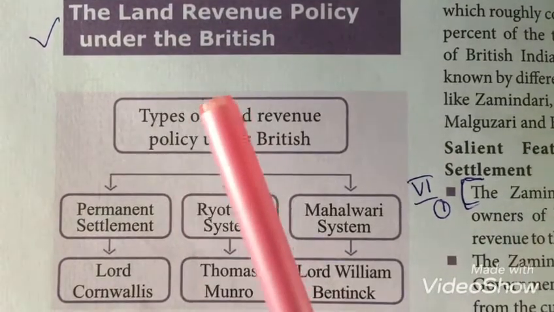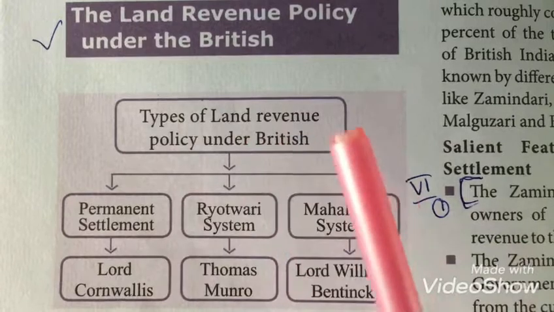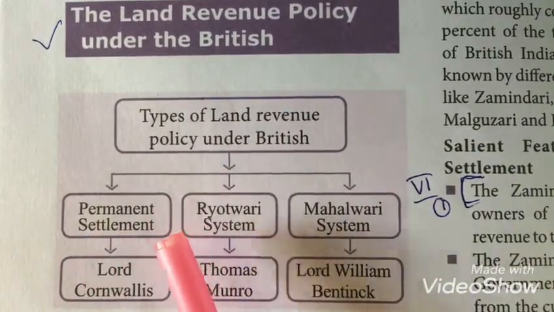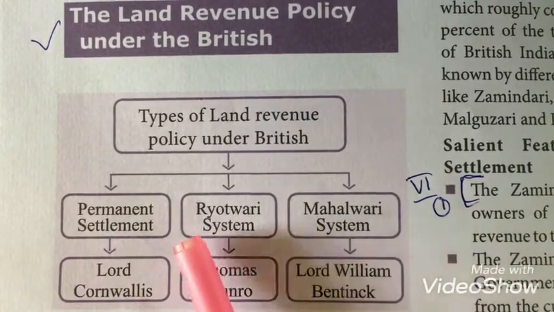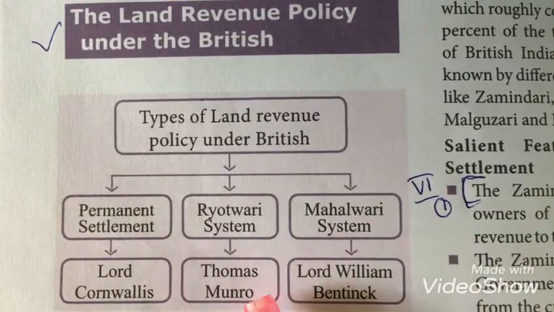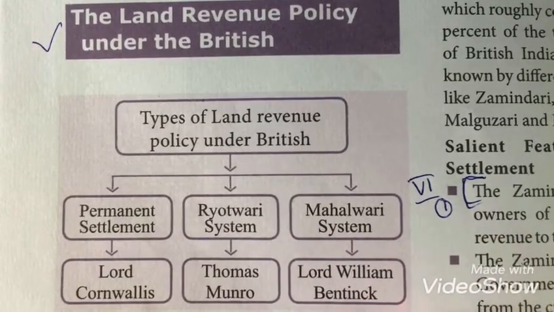The land revenue policy under the British. Three types of land revenue policy were introduced by the British. The permanent settlement was headed by Lord Cornwallis. The Ryotwari system was guided by Thomas Munro. The Mahalwari system was guided by Lord William Bentinck.